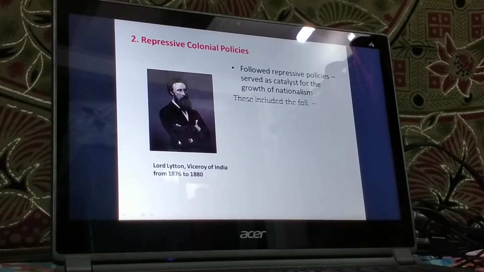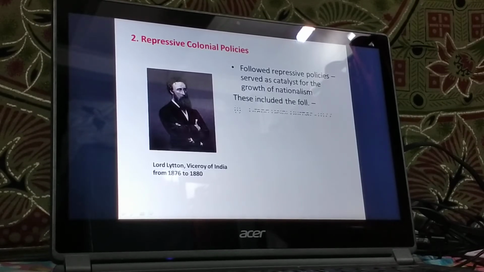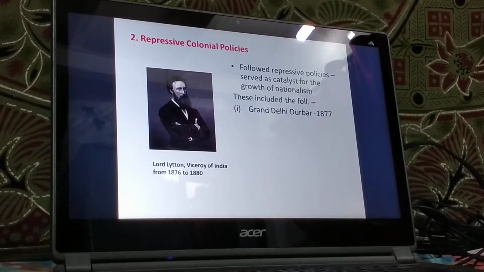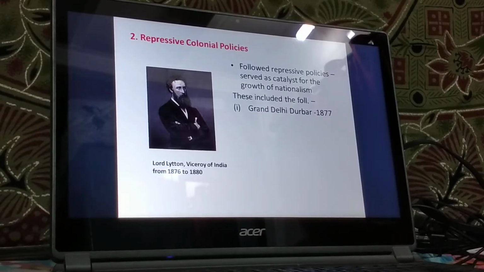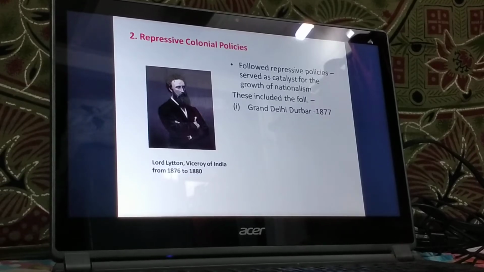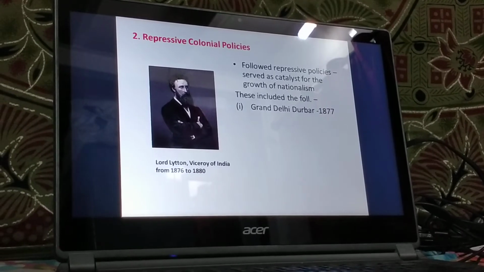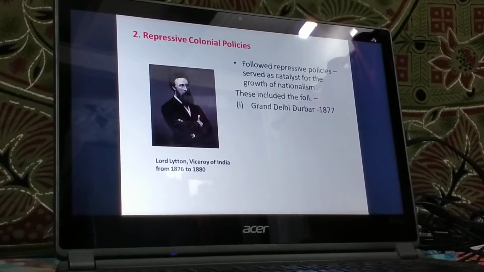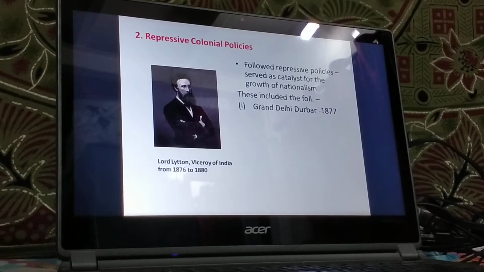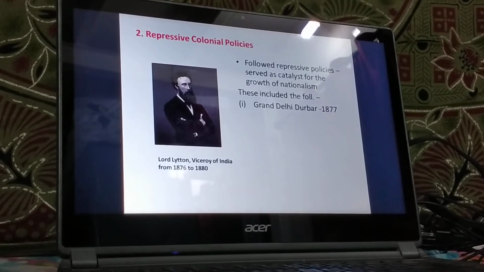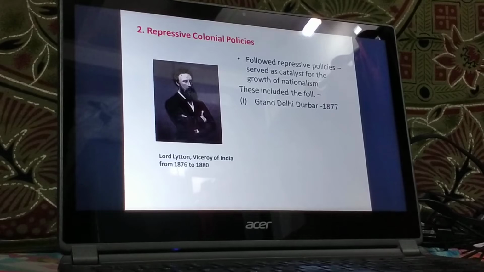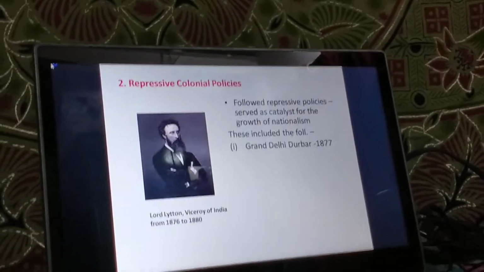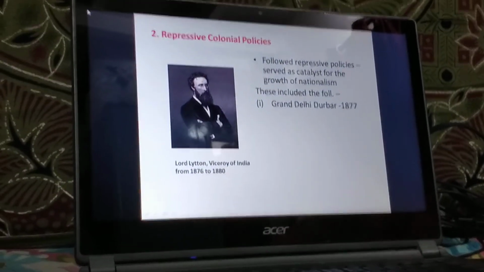All right, let us look at the policies that he introduced. The first one was a Grand Delhi Durbar, which he organized in the year 1877. Here he organized a Grand Delhi Durbar for the proclamation of Queen Victoria in our country. Lakhs of rupees were spent on this without even thinking that there were people who were suffering due to the famine in our country. He did not pay attention towards the welfare of those famine-hit people.